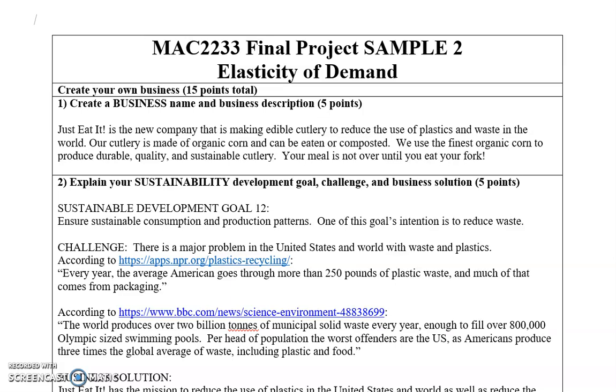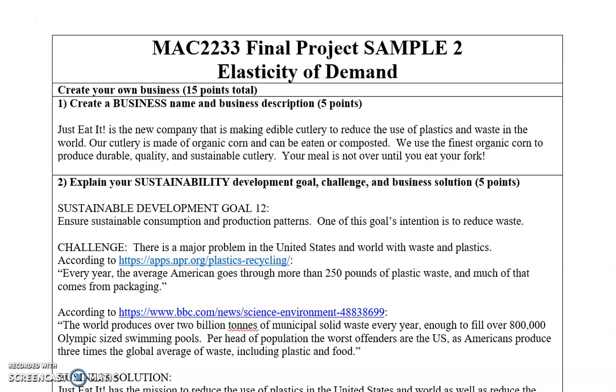This ties to Sustainable Development Goal number 12, ensure sustainable consumption and production patterns. One of the goal's intentions is to reduce waste. The challenge is there's a major problem in the United States and world with waste and plastics. According to NPR, every year the average American goes through more than 250 pounds of plastic waste, and much of